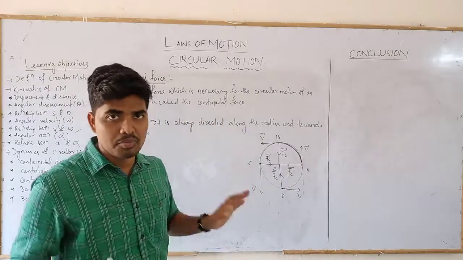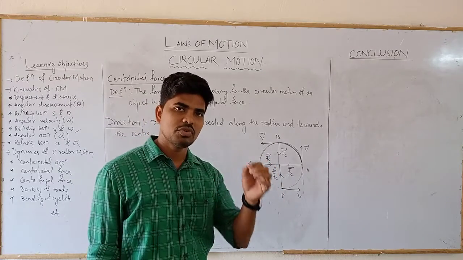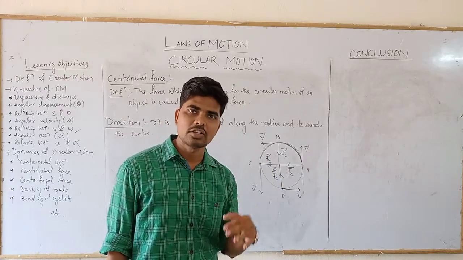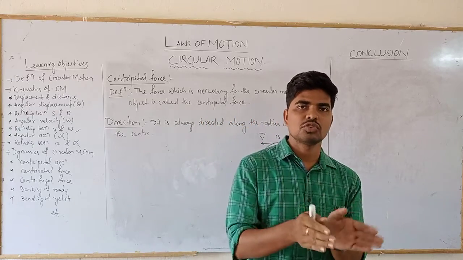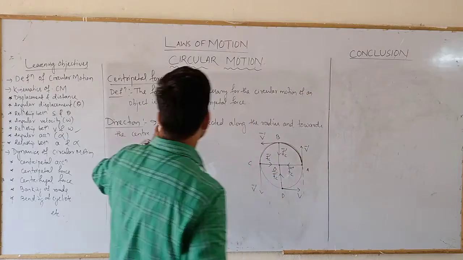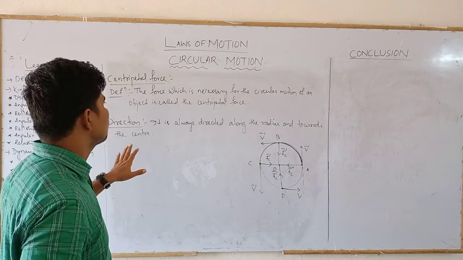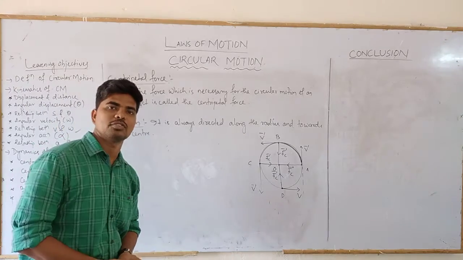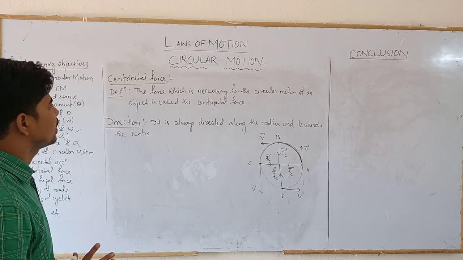In this way, we have observed that due to the application of this centripetal force, which is towards the center and along the radius, the linear motion of the object is changed to a circular path, or circular motion. So the definition here proves that the force which is necessary for circular motion of an object will be called a centripetal force. I hope you are all getting this one. This is a particular point of view of the centripetal force.